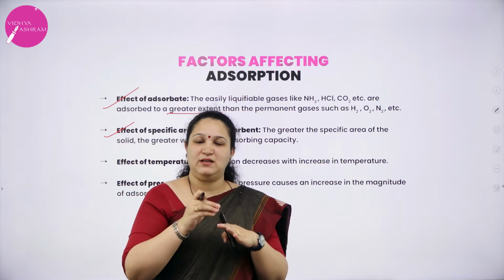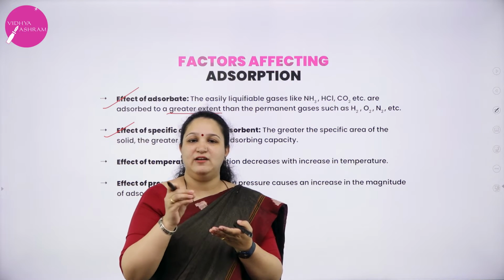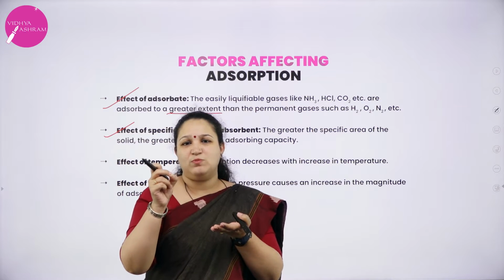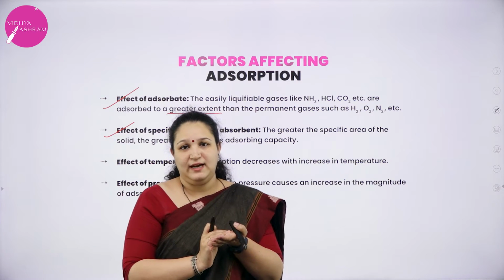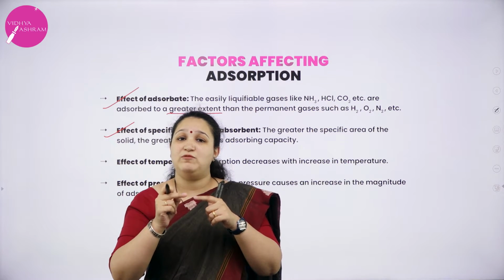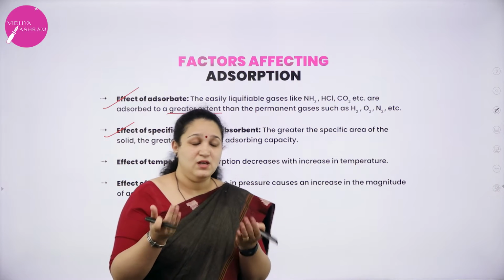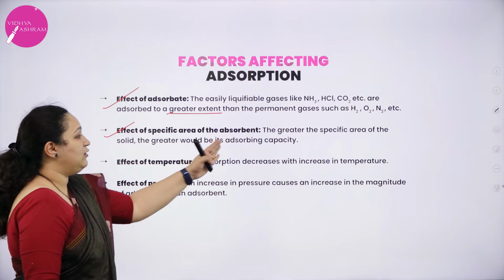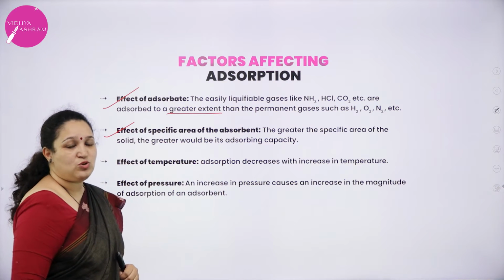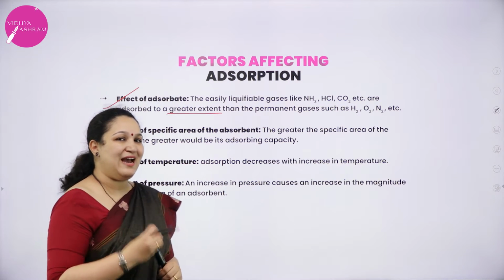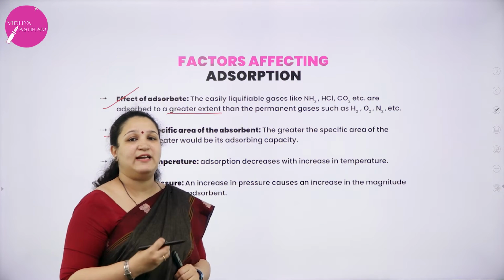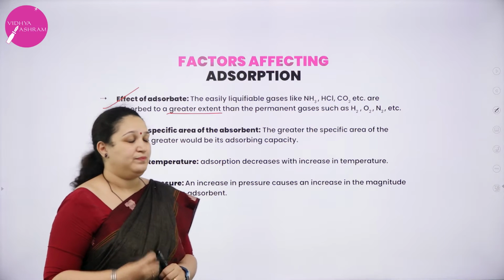Same metal, if you take it in finely divided form, dividing into very small pieces, then the surface available for adsorption will increase. So, the greater the specific area of a solid, the greater its adsorbing capacity. So, usually when we are using catalysts, we use metals in the finely divided form.